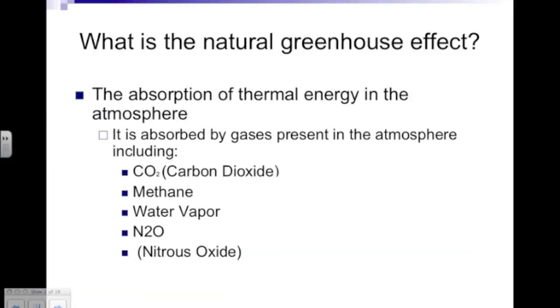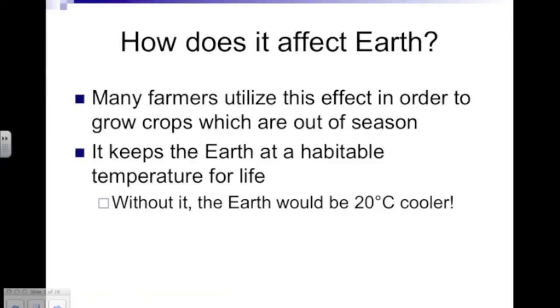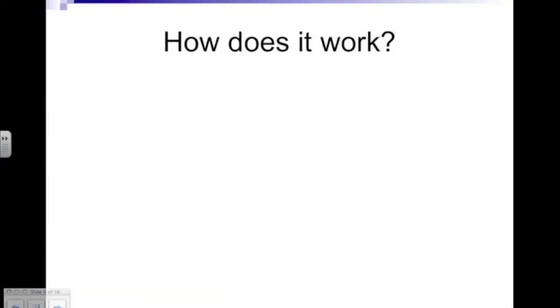What is the natural greenhouse effect anyways? Well, it is the absorption of thermal energy in the atmosphere by gases such as carbon dioxide, CO2, methane, CH4, water vapor, H2O, and nitrous oxide, N2O. So how does it affect the Earth? Well, many farmers use this effect to grow crops that are out of season, for example, strawberries or corn. Without this effect, the Earth would be 20 degrees Celsius cooler.